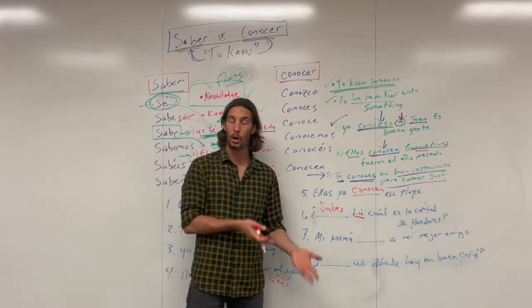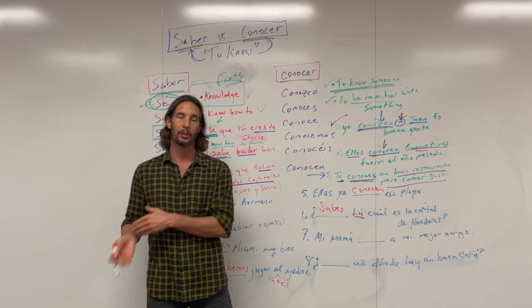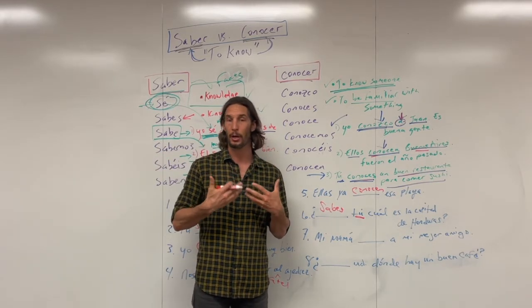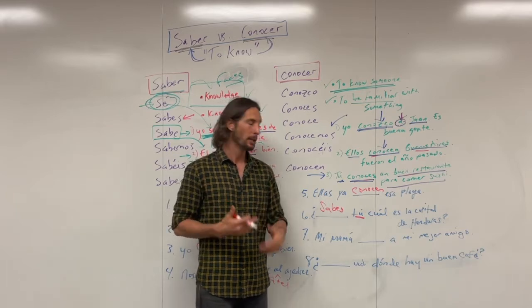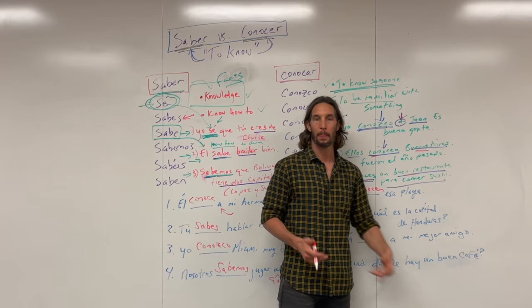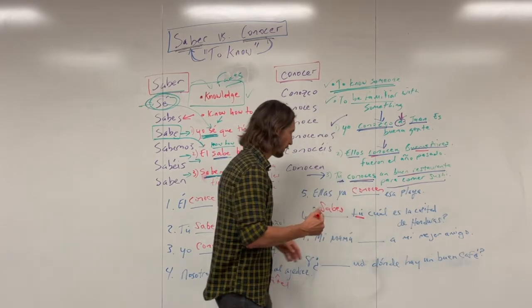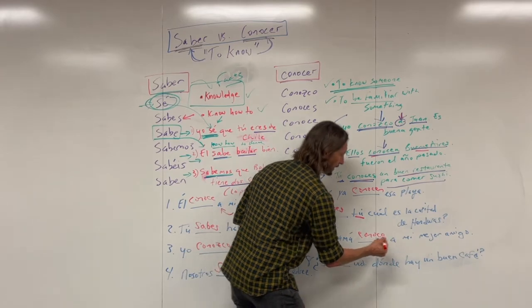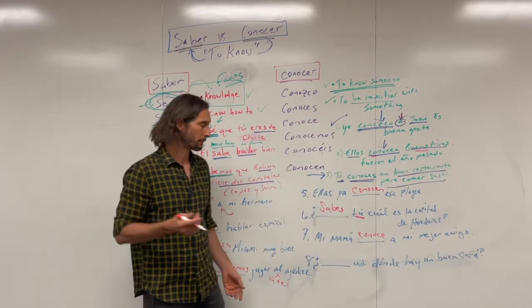Número 7, mi mamá blank a mi mejor amigo. My mom knows my best friend, right? And so, again, we are talking about knowing someone personally, familiarity, and of course, the personal A, because mi mejor amigo is a human being or person, right? And so we would put mi mamá conoce a mi mejor amigo.